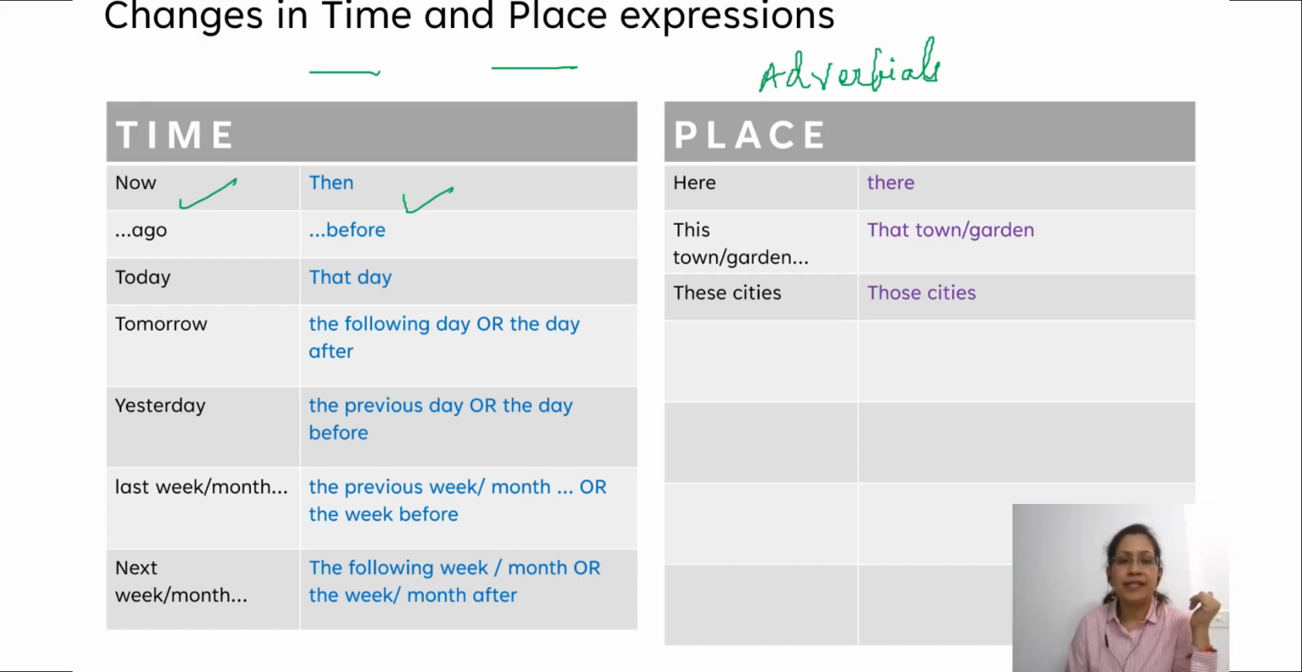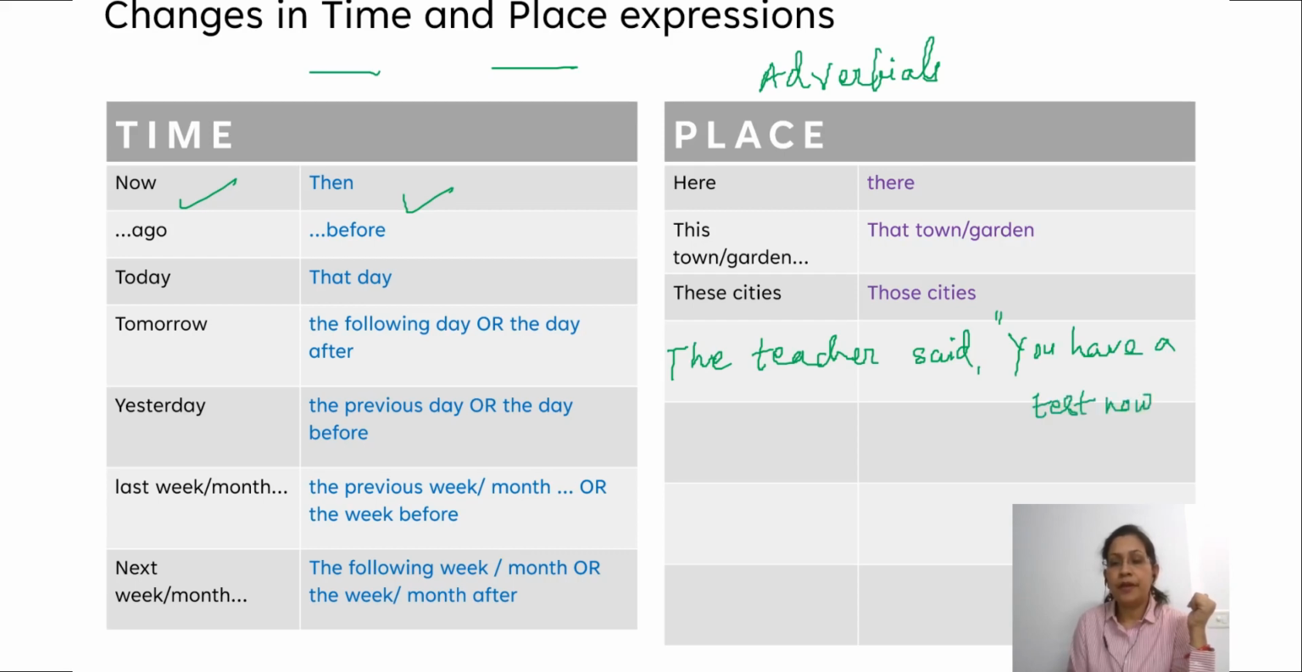Supposing I say, the teacher said, you have a test now. Remember the earlier SON formula that was told. Accordingly, we have the subject which is in second person. You have a test now. What is the adverbial that is used? The adverbial that is used is now. So how is it going to change?